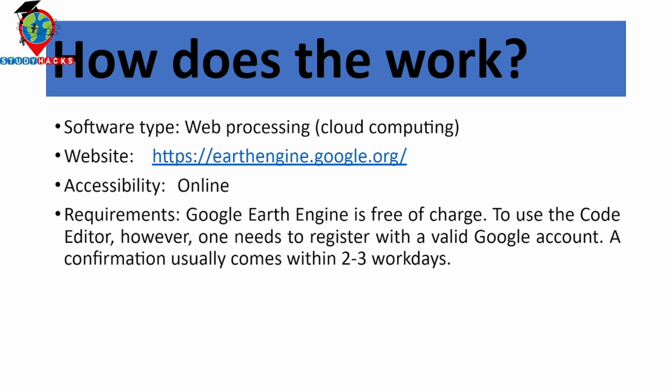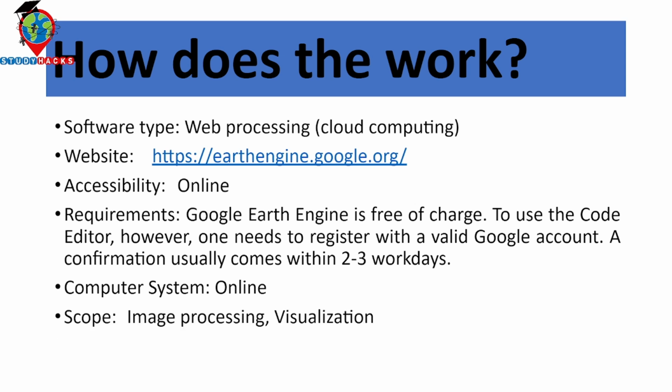The requirement is that you register with a valid Google account. If you have an institutional email, you can use it, but a normal email is also okay. There is no problem. Just register with your valid Google account. It takes 2 or 3 working days, or it can immediately send feedback about your registration to your email. I will also show you how to create the account. The computer system must be online. It works for image processing and visualization, and for both raster and vector data.